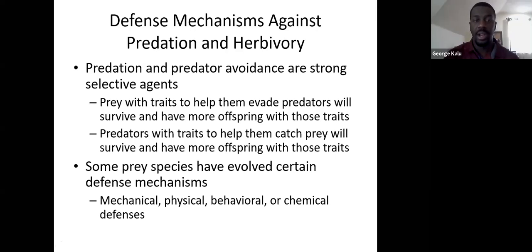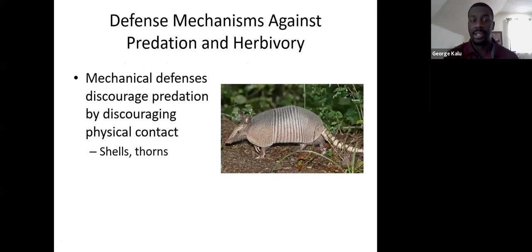The first ones are the mechanical defenses. Mechanical defenses are physical traits on that particular organism that prevent or discourage predation. It discourages a predator from trying to eat it. For example, here we have an armadillo, and an armadillo has this shell.